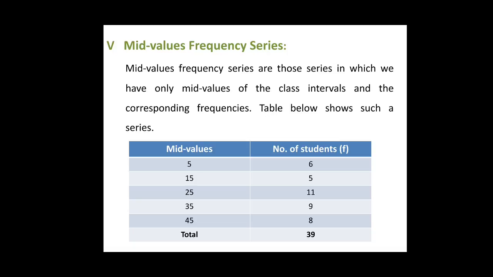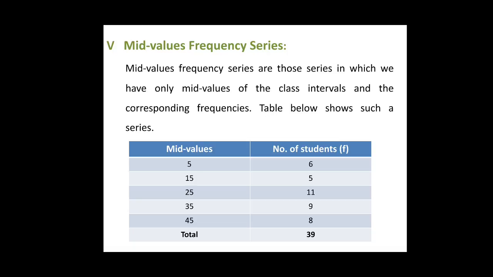What we have to do, firstly, the mutual difference between mid values is determined. For example, in our case, the difference between the mid values is 10. That is, the difference between mid value 5 and mid value 15 is 10. 15 to 25, it is also 10. So the mutual difference between mid values is 10. We firstly have to determine the mutual difference between mid values.